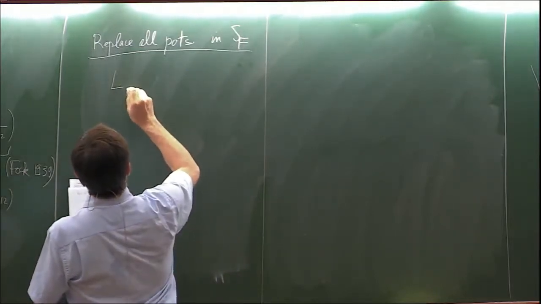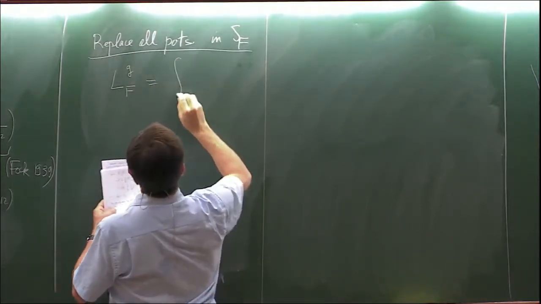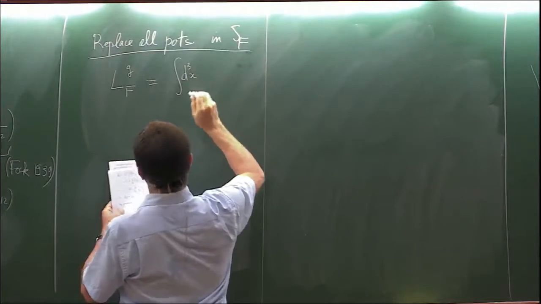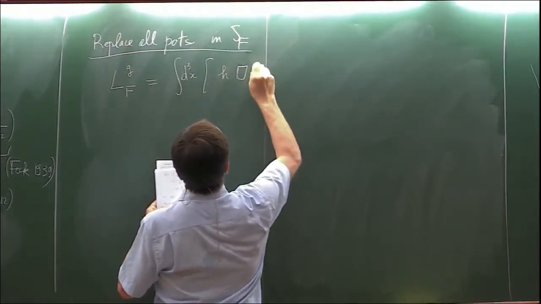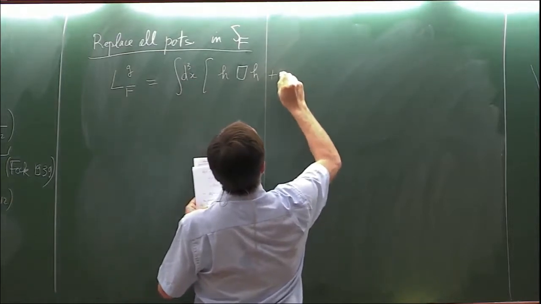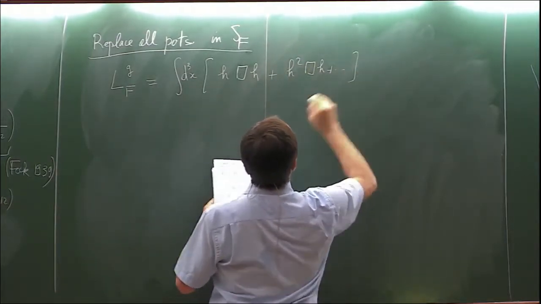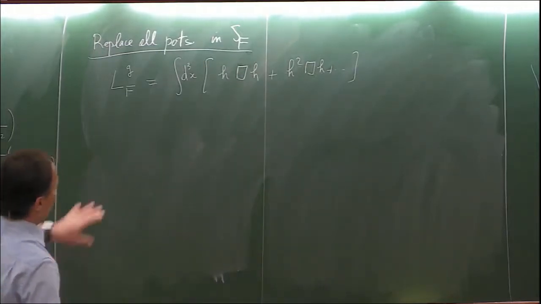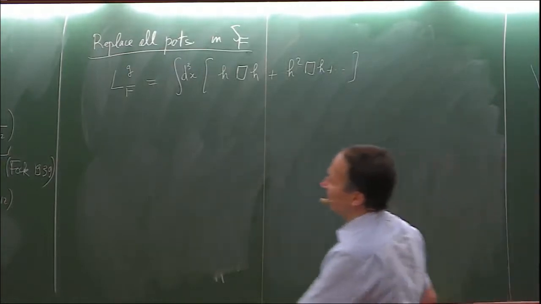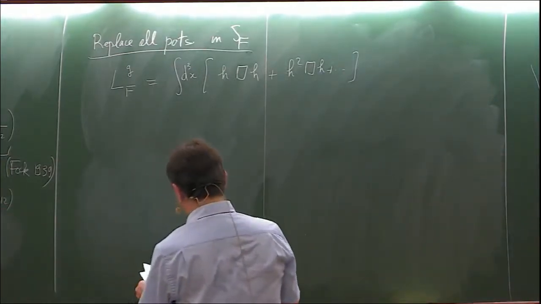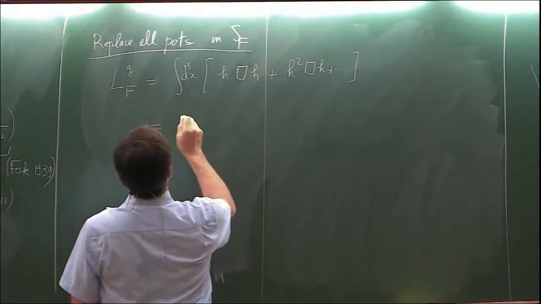The Fokker Lagrangian for the gravitational part will be an integral d3x of many terms: h box h, plus h squared box h. This will be extremely complicated. The metric is known in terms of the potential. The potential has been computed here and there, and you obtain that this will be a sum,